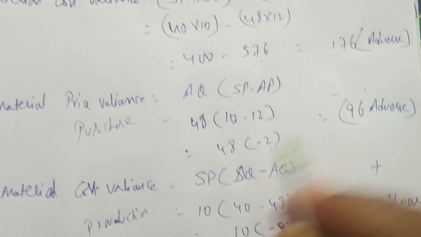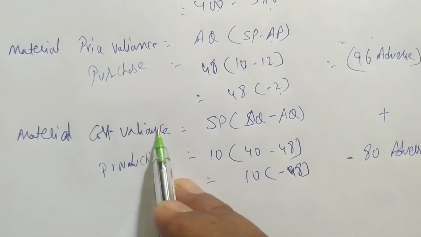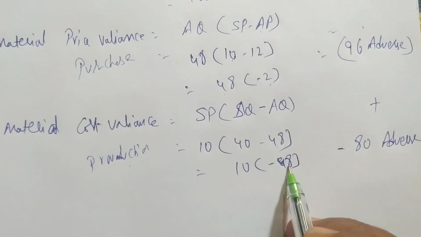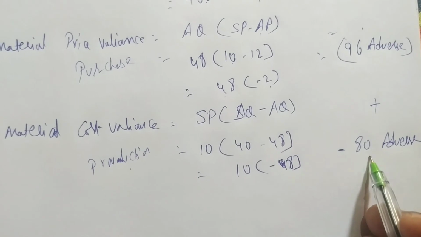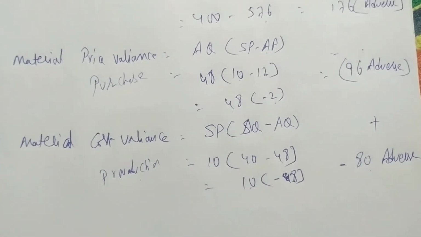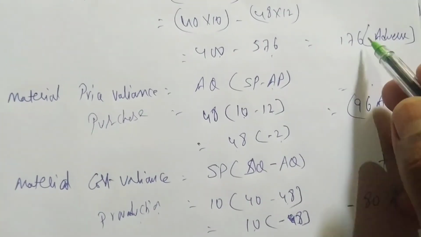This loss is due to the purchase manager. And for quantity, the production manager is responsible. 40 they are saying, but he used 48. 8 extra quantity used, and 8 into standard price 10 is 80. So due to both the purchase manager and the production manager, there is a loss of 176.